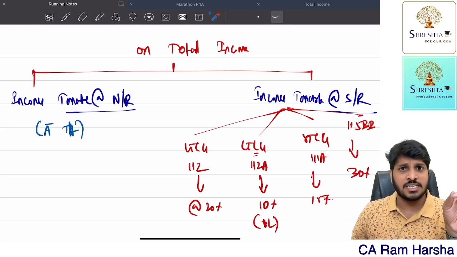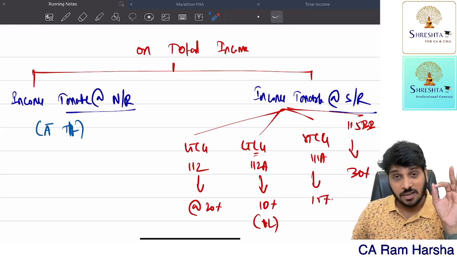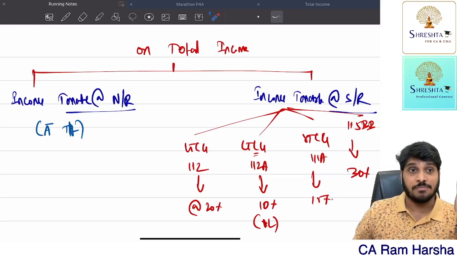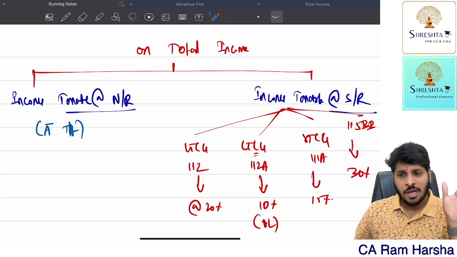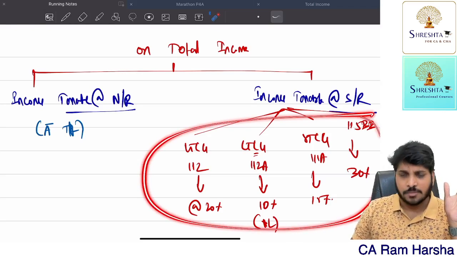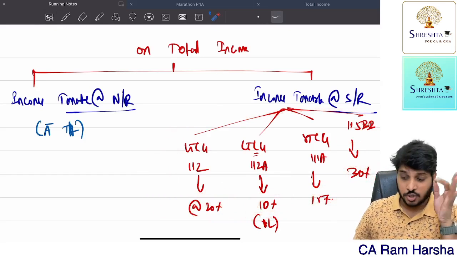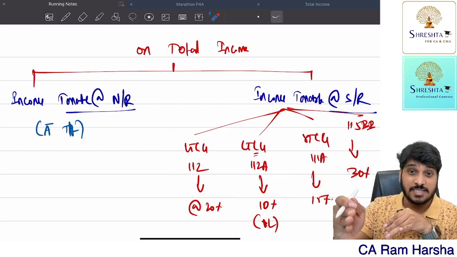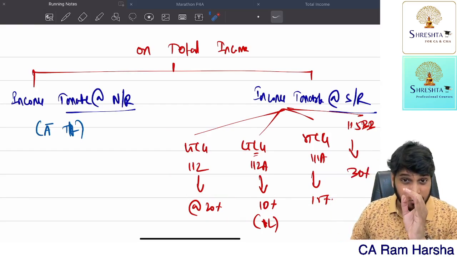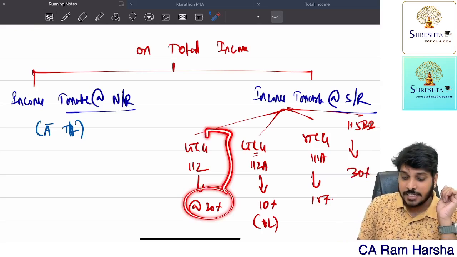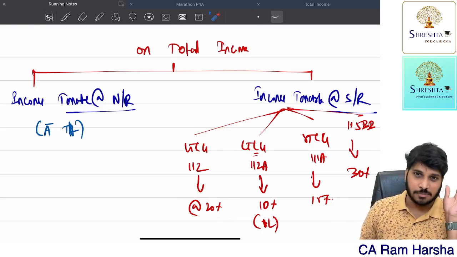Partnership firm getting business income, 30% flat rate. Partnership firm getting some house property income, 30% flat rate. Only on these incomes will these rates apply. So these are called income specific tax rates. Income specific means the tax rate is decided based upon the nature of the income.